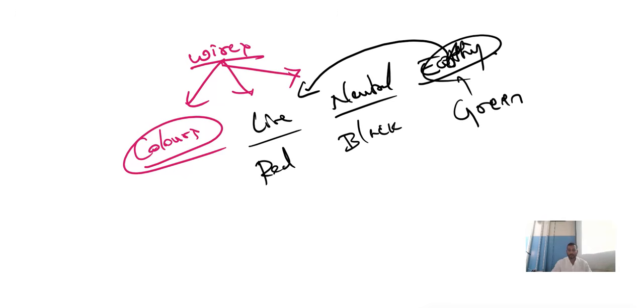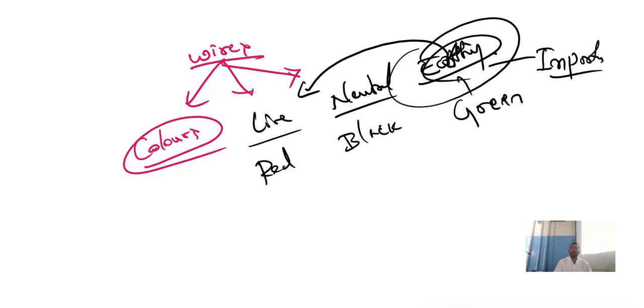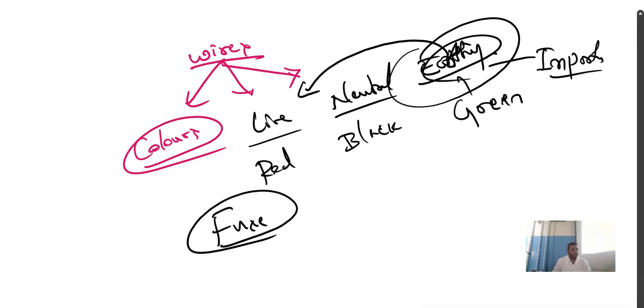Understood? Now they may ask you, what is the importance of earthing? In any form they may ask you this question. Why is earthing of metallic appliances required? Why do we do earthing for metallic appliances? Clear? And also here we get the concept called a fuse. Here also fuse will come. So the functioning of fuse. Understood?